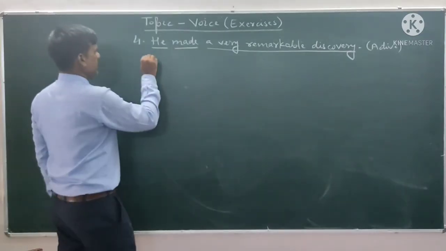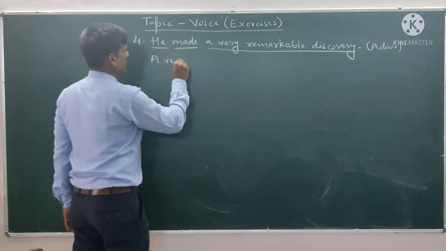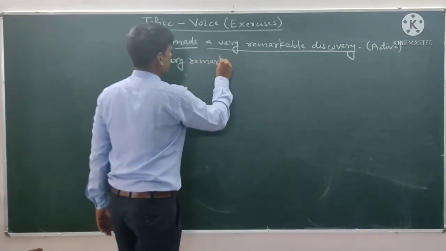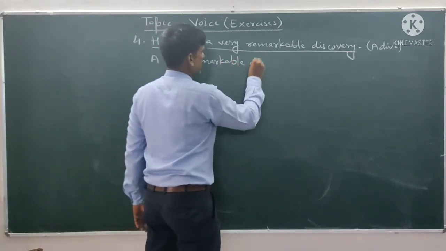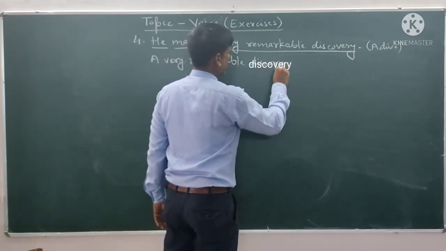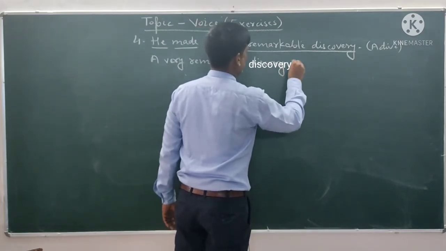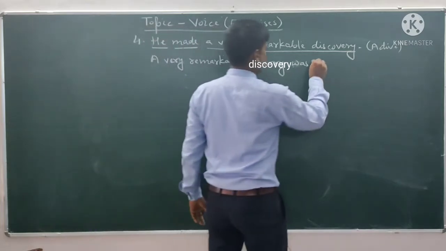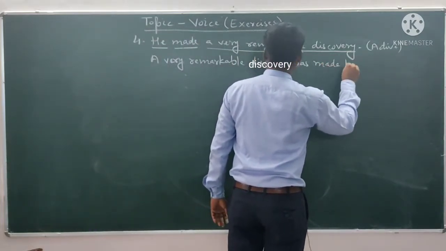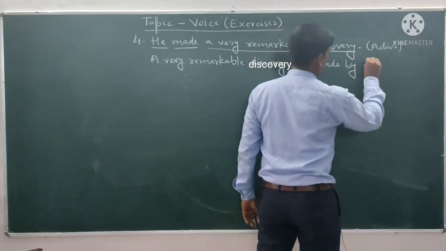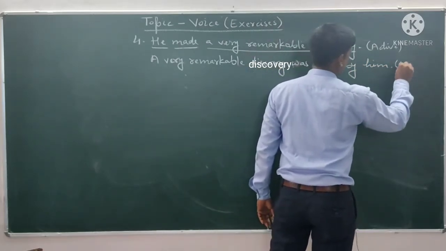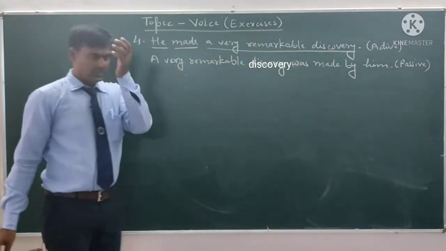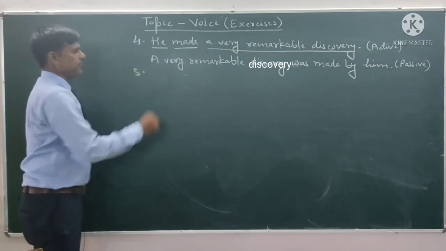So a very remarkable discovery is, was, simple past tense. This is simple past tense, that's why was. Third form of made is made, and then by, objective form of him is him. This is passive voice.